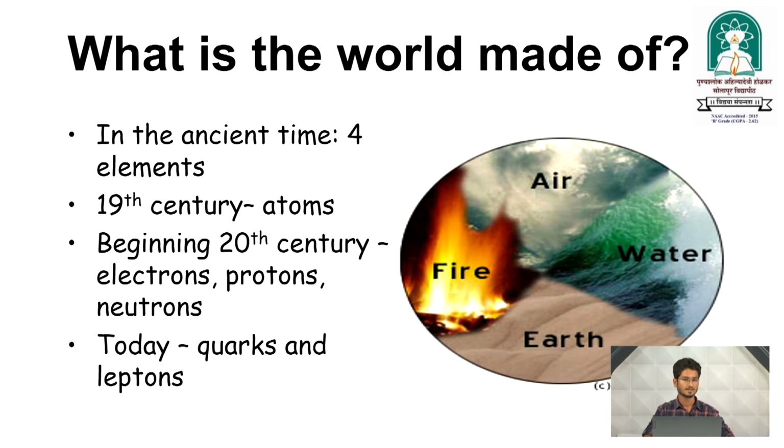But in the 19th century, when science went into deeper knowledge, atoms were discovered, and at the beginning of the 20th century the electrons, protons and neutrons were discovered. So, as per our knowledge today, quarks and leptons are the fundamental particles.